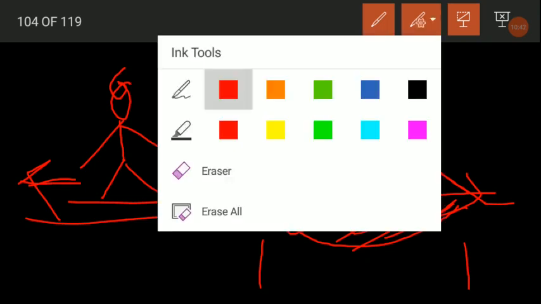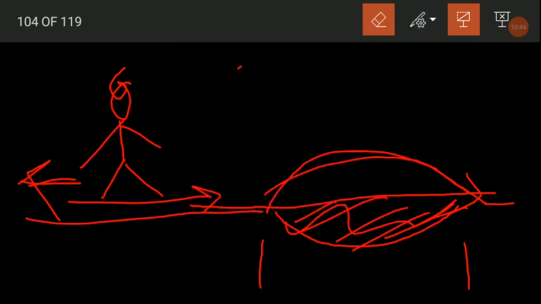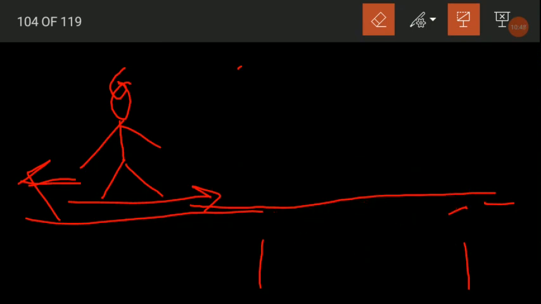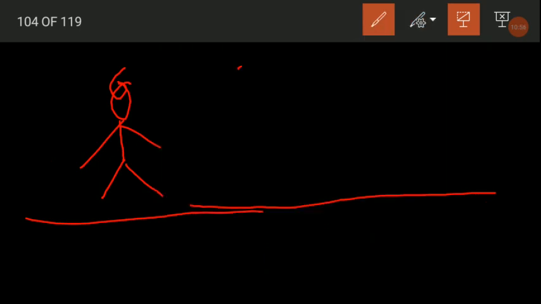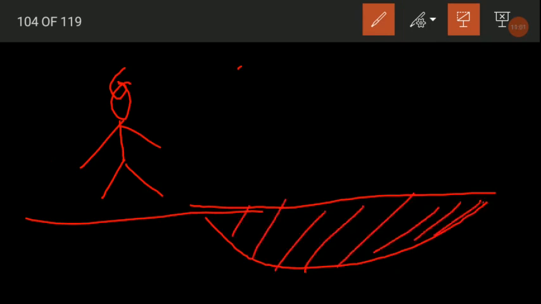Now another case may happen like this. Say the trench is much bigger, which is impossible to cross. If it is too broad, he or she may abandon the idea of jumping across it. So he cannot jump. The energy spent in jumping is much more than what is spent while normal walking.